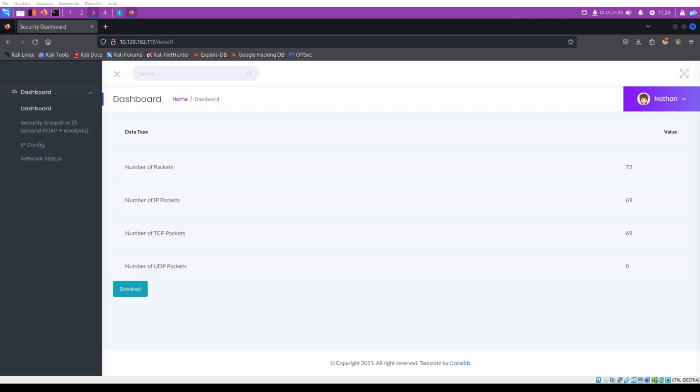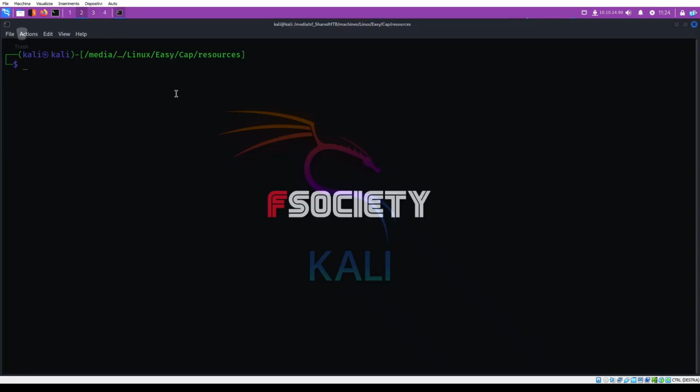This is a very critical vulnerability, because a user can access the data of another user. So we downloaded the file.